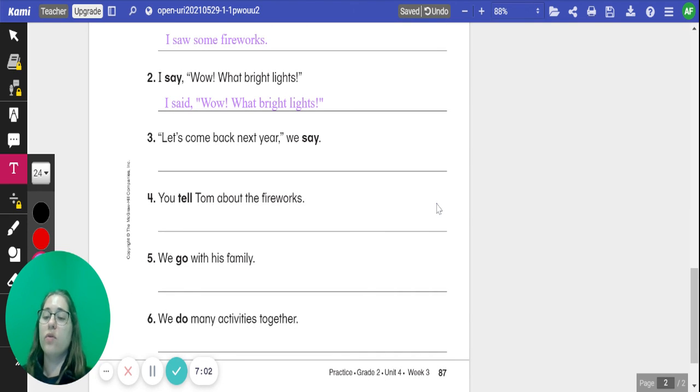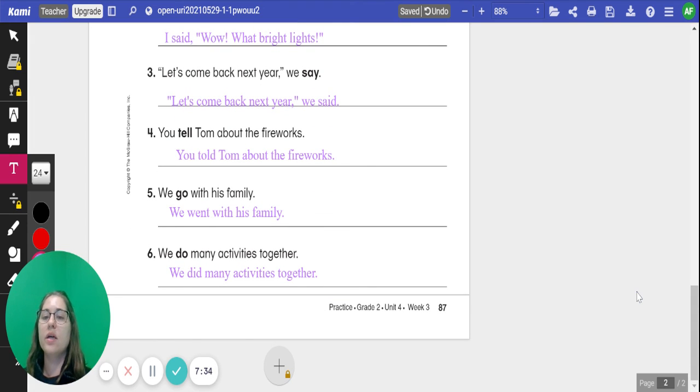We'll do number 3, 4, 5, and 6 on your own. Number 3, let's come back next year, we say. Say needs to be in the past tense. Number 4, you tell Tom about the fireworks. Tell needs to be in the past tense. 5, we go with his family. Go needs to be in the past tense. And 6, we do many activities together. Do needs to be put in the past tense. Pause the video to get 3, 4, 5, and 6 copied down in a complete sentence and click play when you're ready to review them.